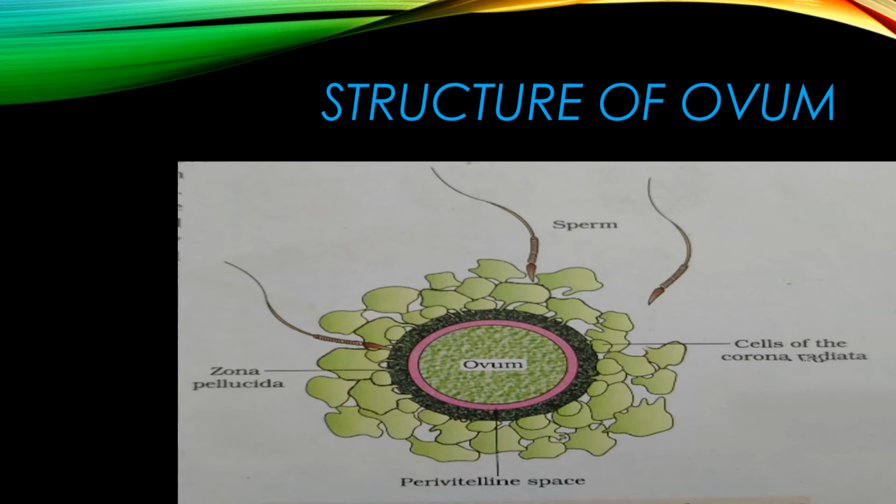So the ovum is surrounded by three membranes: vitelline, zona pellucida and the corona radiata. And the ovum has more cytoplasm as compared to the sperm.